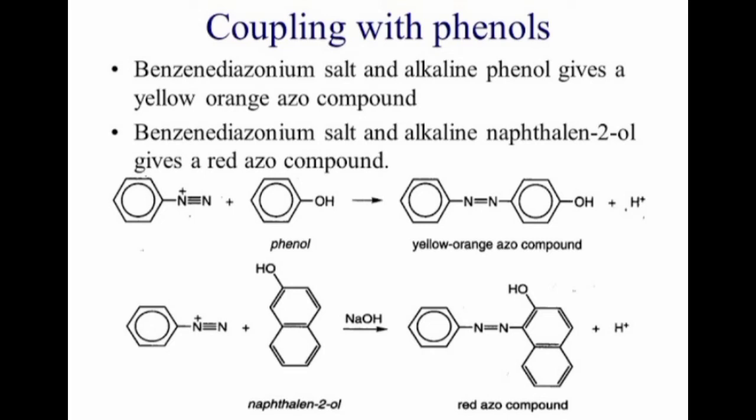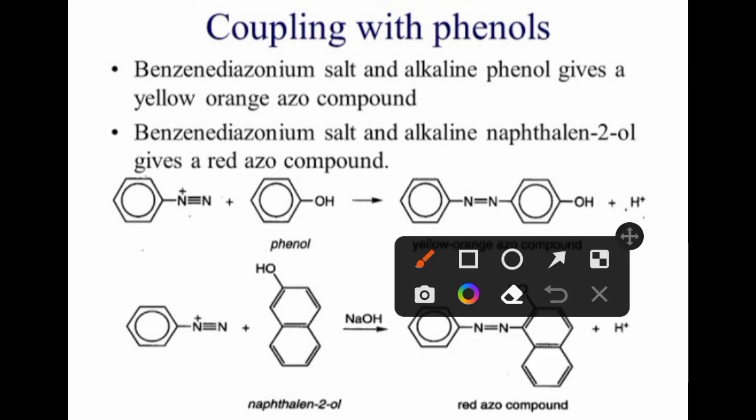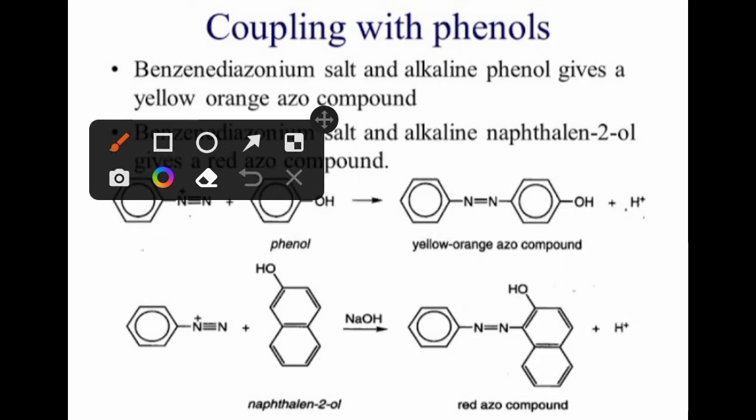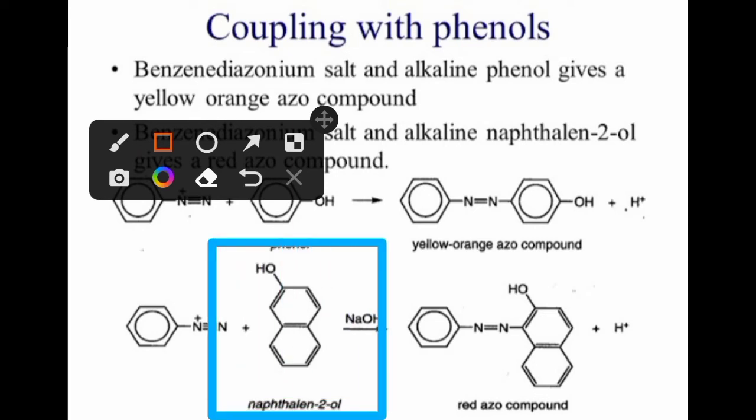Now here, the coupling with phenols we already saw, how benzene diazonium chloride with phenol gives the azo compound, but here another example is there. We can see here this naphthalene-2-ol, that means this is beta naphthol. This beta naphthol with the diazonium ion here.